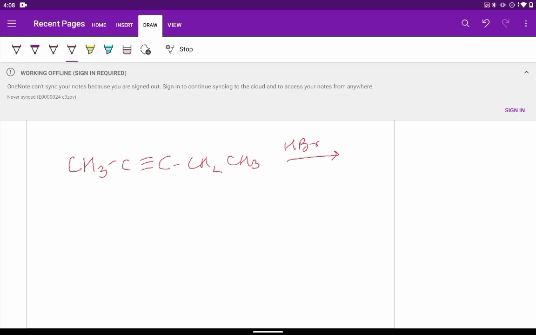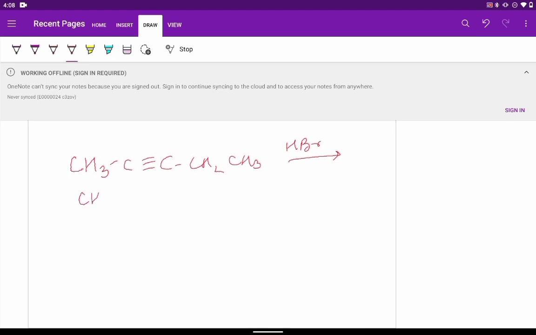In one case this triple bond will break, and bromine adds to the second carbon, hydrogen to the third. The reverse occurs in the other one, hydrogen to the second carbon, bromine to the third. So one will be CH3, CBr, double bond CH, CH2, CH3.